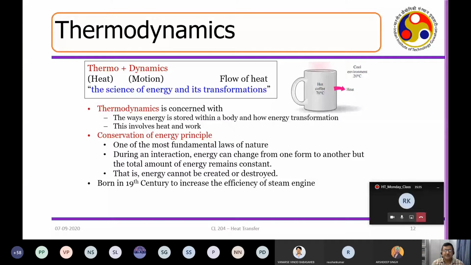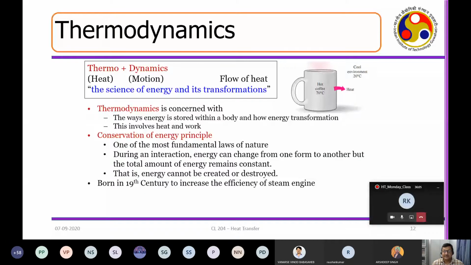So the first thing you need to know is how exactly heat moves from one place to another, in any of these engineering processes. That's why I have composed this slide for all of you: this is the typical flow of heat in different engineering processes. The science associated with this is called thermodynamics. Thermo means heat and dynamics means motion, the flow of heat.